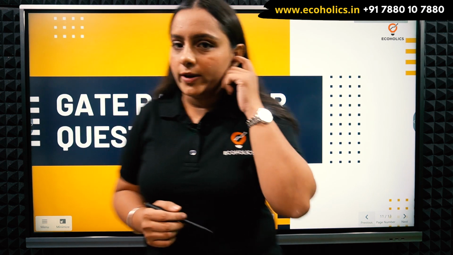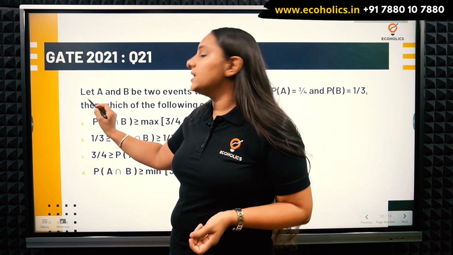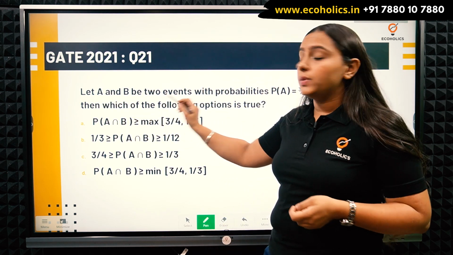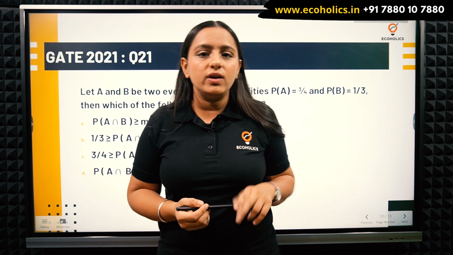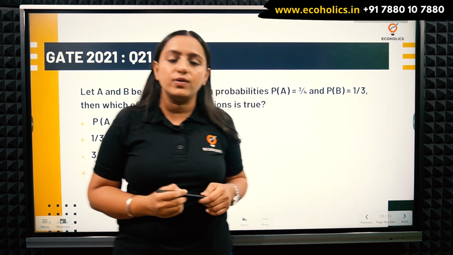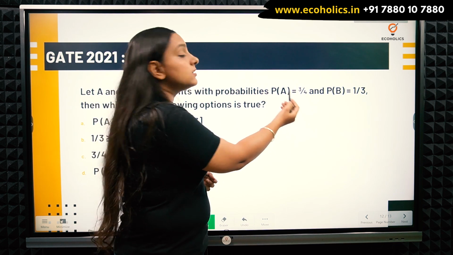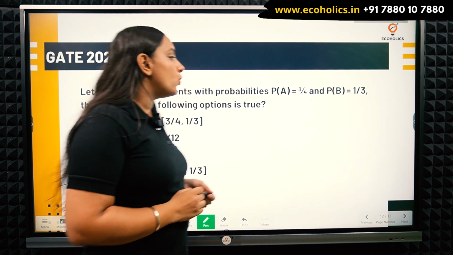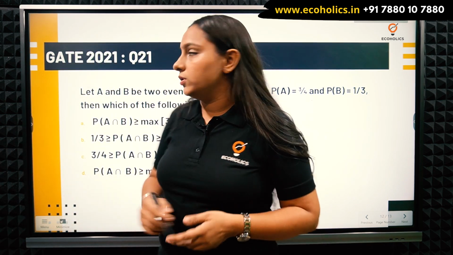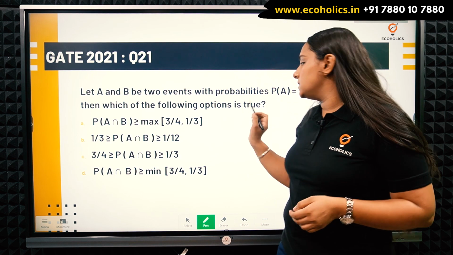Let's just get into the question. Let's see what our question reads. The question says: let A and B be two events with probabilities. They have given us two events A and B and the required probabilities, where probability A is 3/4 and probability B is 1/3. What are they asking about this? They say, which of the following options is true?